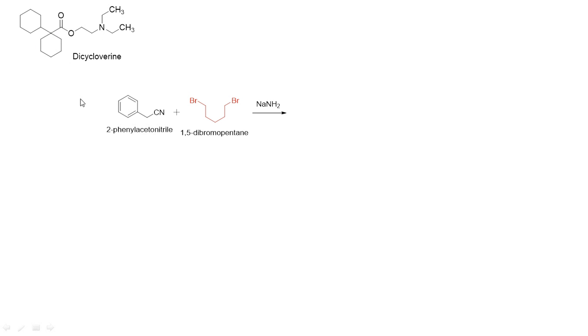So that's why in the beginning what they have done is N-alkylation. Here they have taken phenylacetonitrile and 1,5-dibromopentane. If you closely observe this reaction, sodamide is a strong base, and the CH2 which is flanked by cyanide and benzene is an activated methylene group. In the presence of sodamide, it abstracts one proton from here, so that the sodium salt will form, and a carbanion is going to form over here. That acts as a strong nucleophile and replaces the bromine over here, so we get an alkylated product.